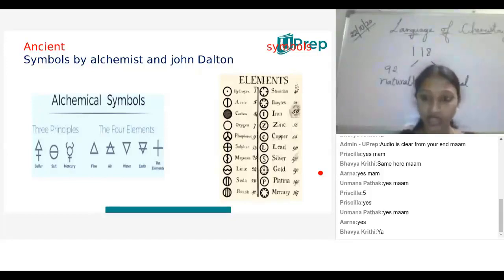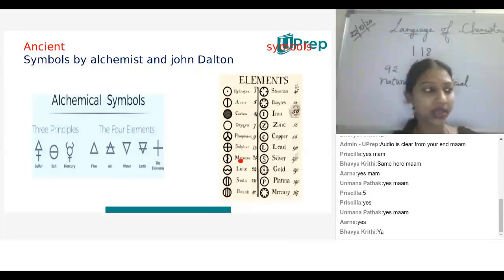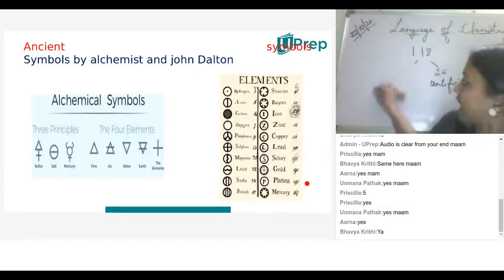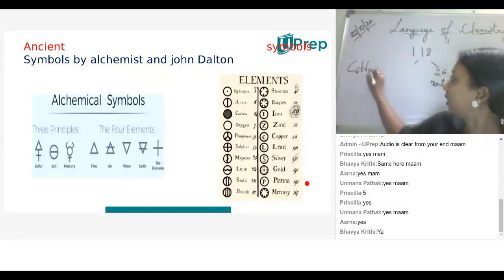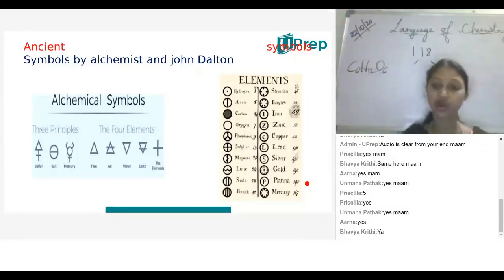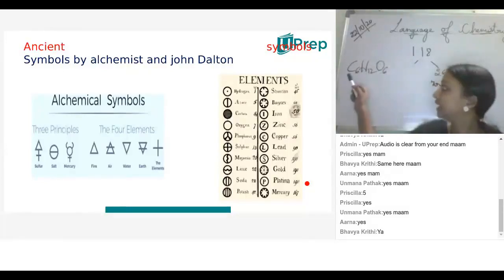But there are many drawbacks in John Dalton's system also. To remember the individual symbols is very tedious, and to understand them is also very tedious and difficult. For example, if I want to write a long chain compound like carbohydrate, C6H12O6, it becomes a big lengthy symbol.